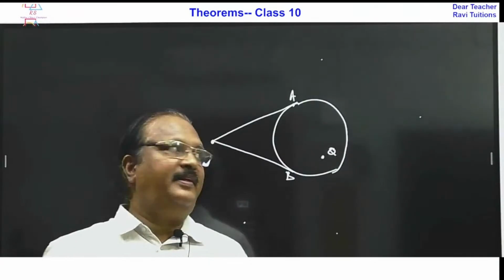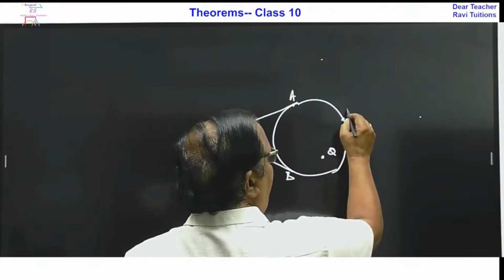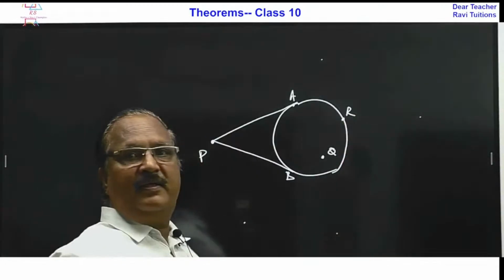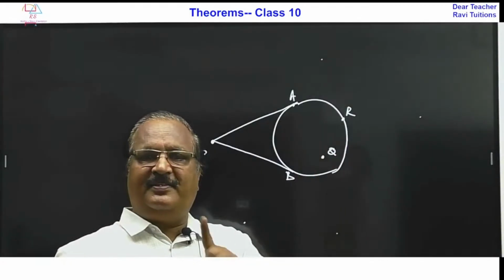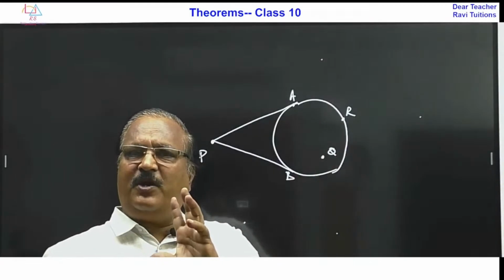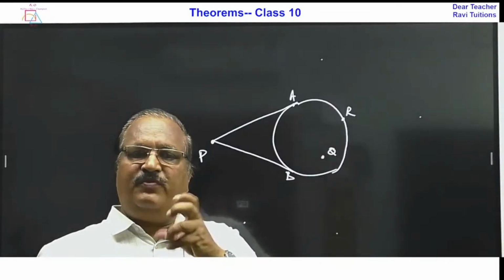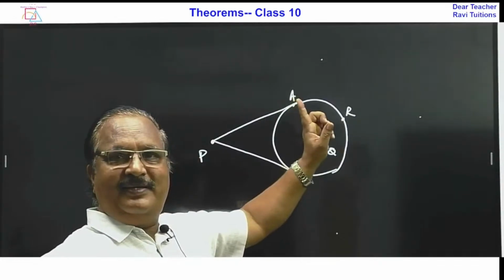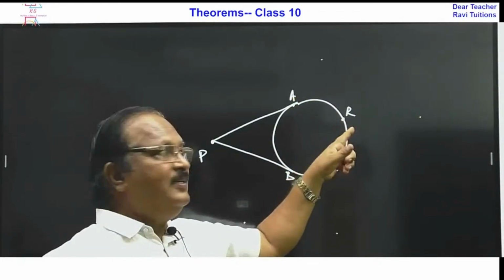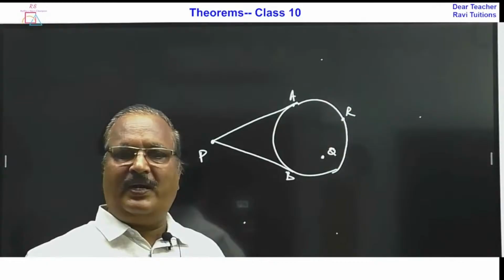One tangent. Let us say R is on the circle, right? So through R, how many tangents we can draw? There is only one tangent. आपको थोड़ा confuse करने के लिए ऐसा इधर उधर दे सकते हैं. So R is on the circle, so through R there should be only one tangent.